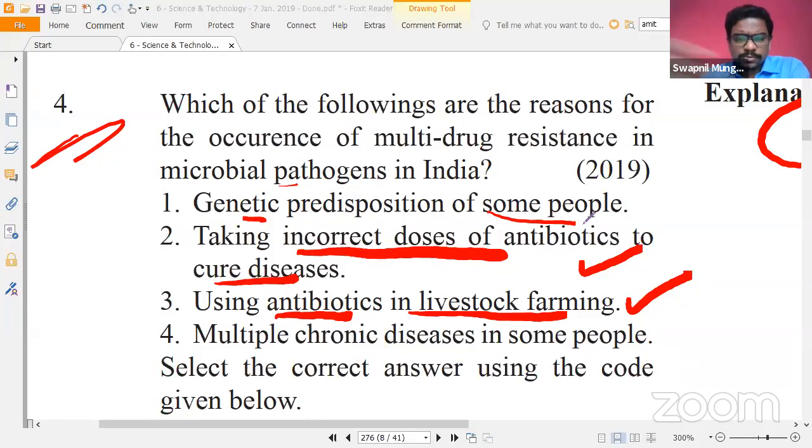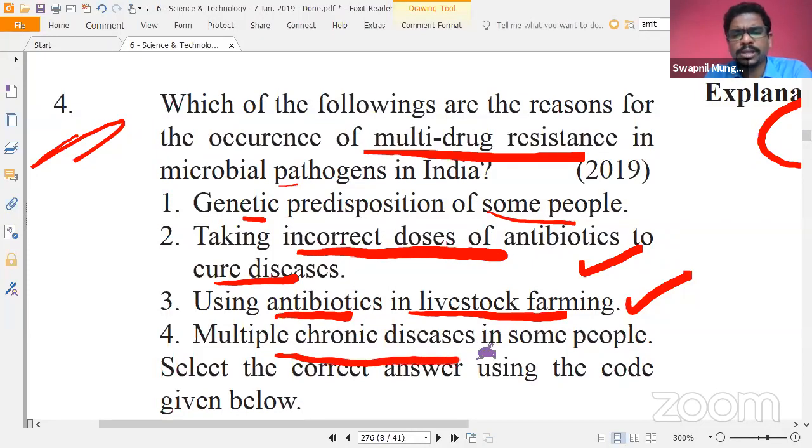So I was talking to you about antibiotics in livestock farming. There are various livestock farmers in China who are using antibiotics without any kind of prescription, and those antibiotics remain in the body of those animals, and can be passed on to humans who consume them. That's why it is also one of the reasons of multi-drug resistance increasing in people of India and some other countries. So using antibiotics in livestock is very much a reason of multi-drug resistance.